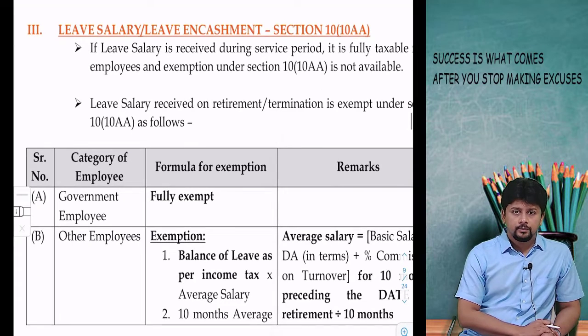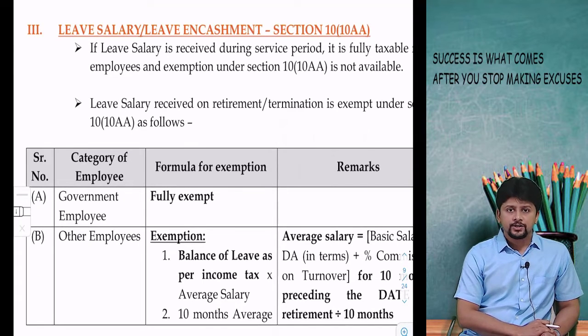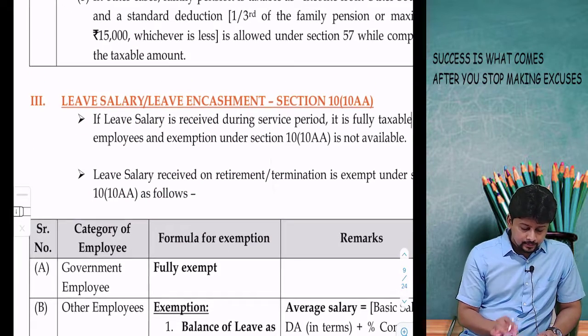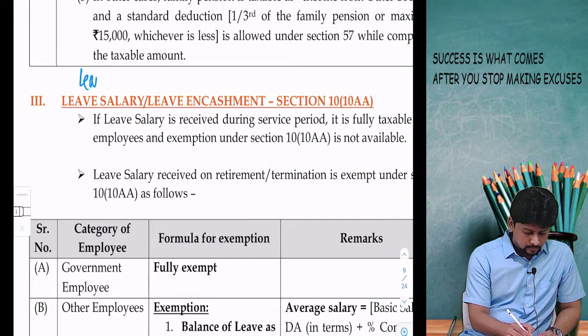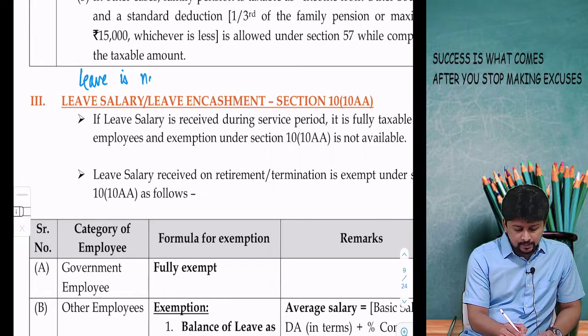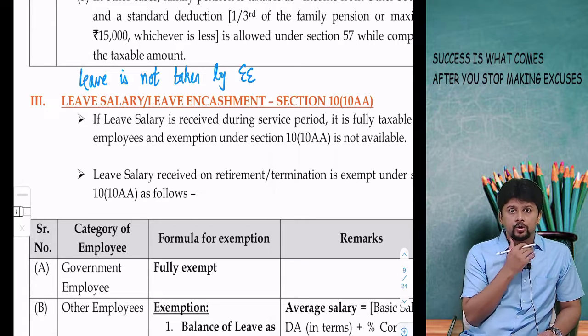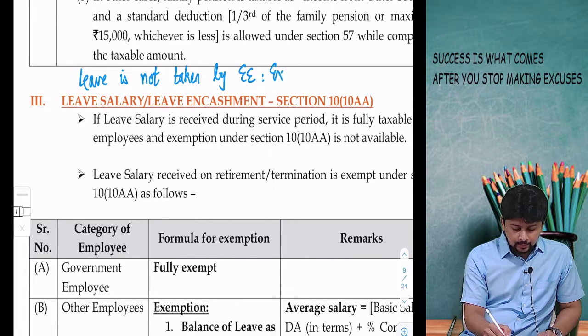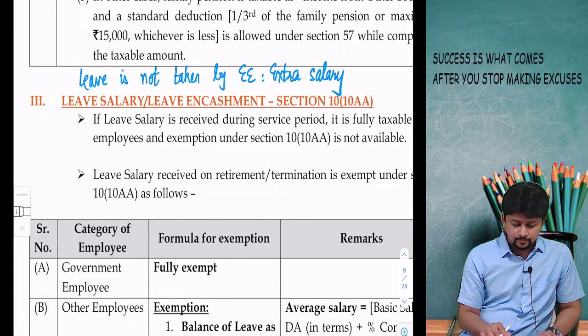Third benefit, leave salary, leave encashment. This in simple terms means that leave is not taken by the employee. He has worked extra. So for working extra, you need to pay extra salary.